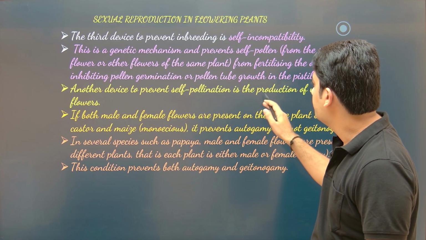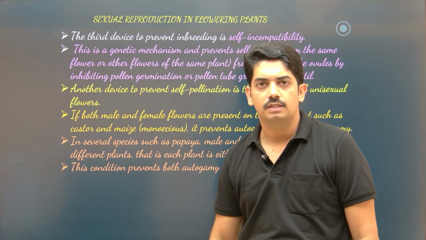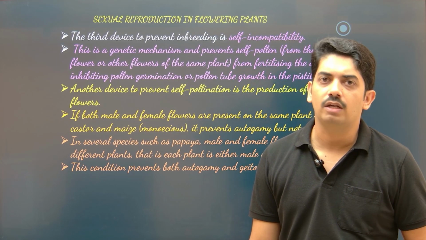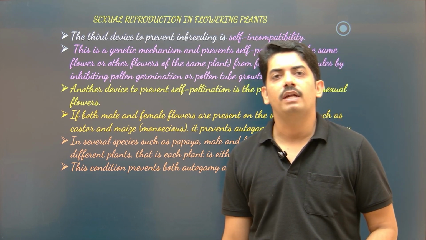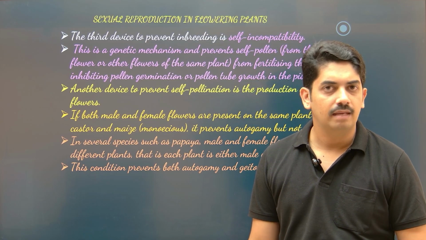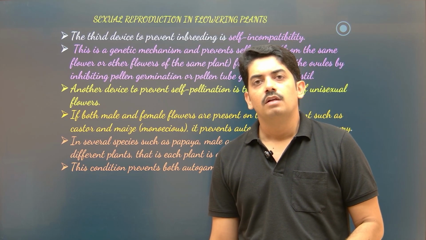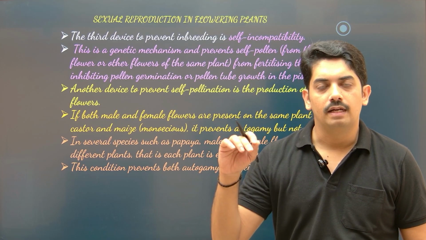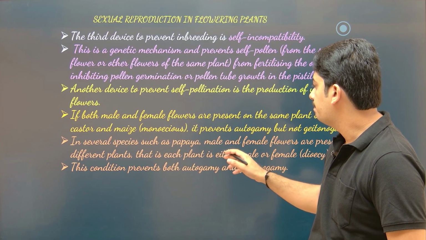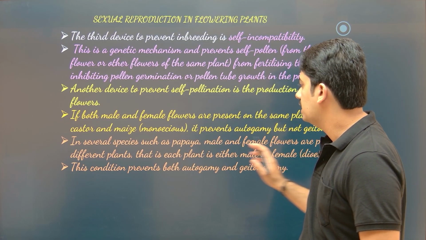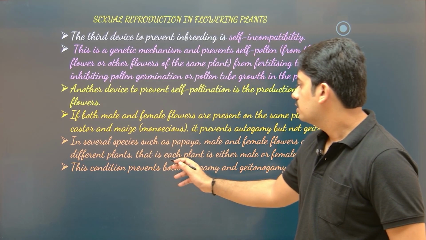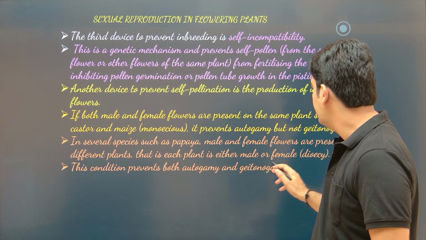Another device to prevent self-pollination is the production of unisexual flowers. Obviously, when there are unisexual flowers, the plant has to depend completely on cross-pollination. So in cross-pollination, there is a high chance that pollen grains will be carried by insects or birds or wind. This pollen grain is from a different plant belonging to the same species. In several species such as papaya, male and female flowers are present on different plants. This is one best example of a dioecious plant, that is, each plant is either male or female.